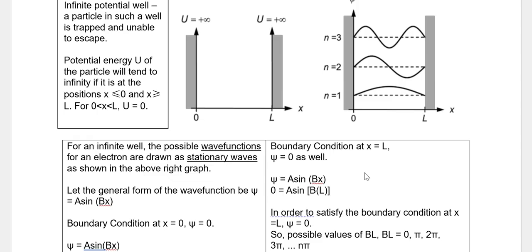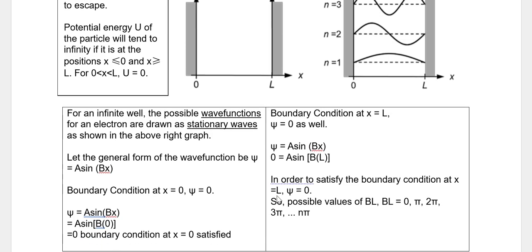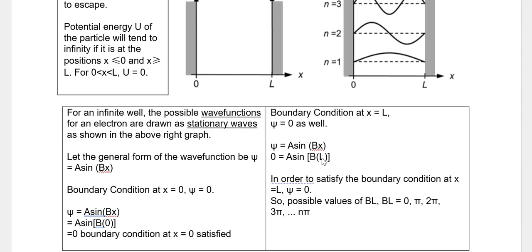The only way to be 0 is if the wave function is 0. So I do a substitution of wave function equal to 0 here, and x is L. Then I try to find the possible values that satisfy x equal L and psi equals 0. So the possible values of BL are BL equal 0, because sine 0 equals 0.